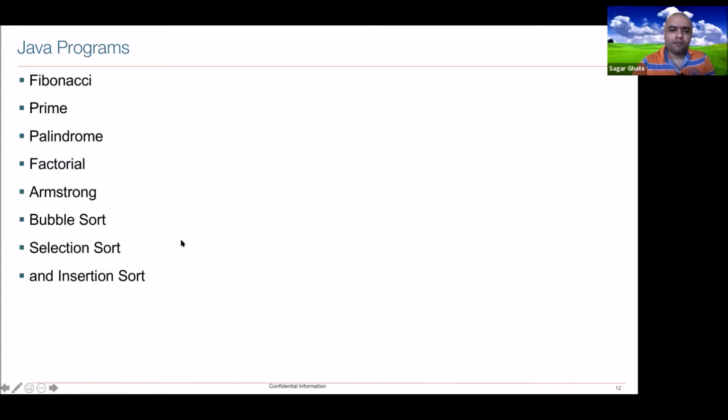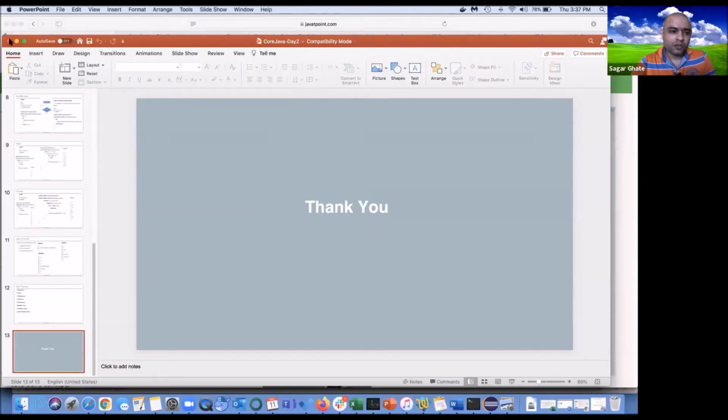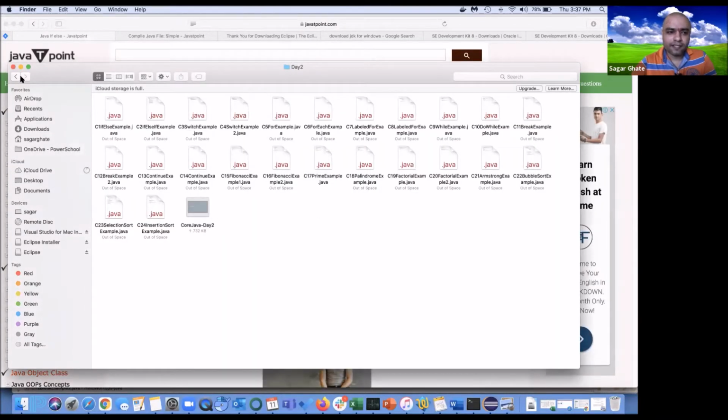Okay, and then a few Java programs. If you are doing it the first time, then as an assignment you can do Fibonacci, prime number, palindrome, factorial, Armstrong, bubble sort, selection sort, and insertion sort. All these examples is what you can try. So these two things is what we covered yesterday.